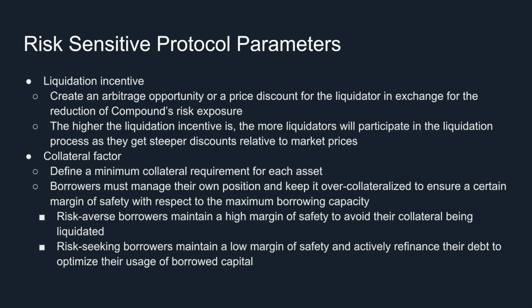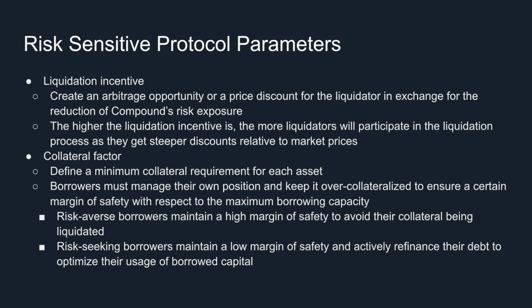Liquidation incentive and collateral factor are two of the most important protocol parameters. Liquidation incentive creates an arbitrage opportunity, or a price discount, for the liquidator in exchange for the reduction of Compound's risk exposure.